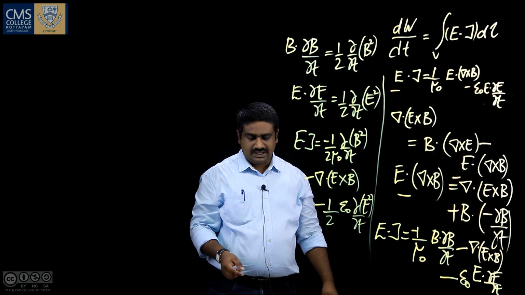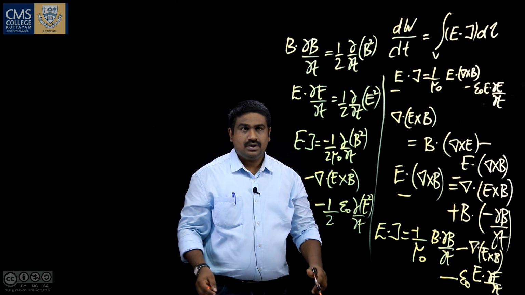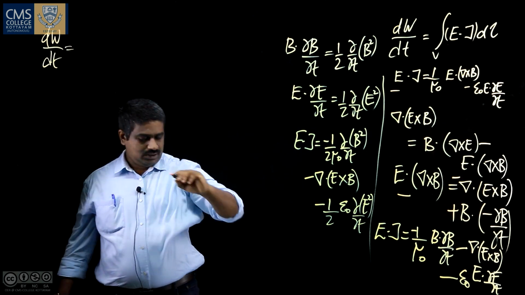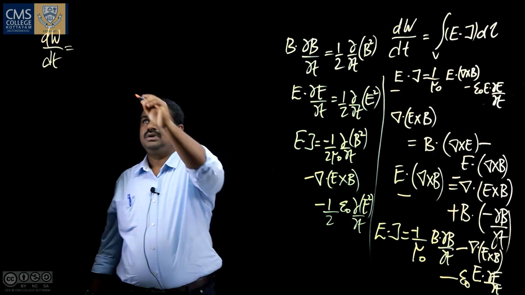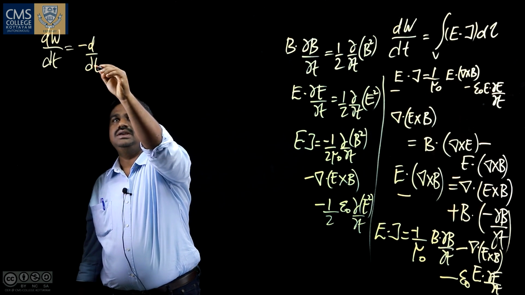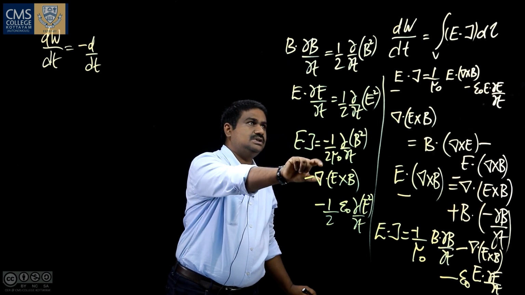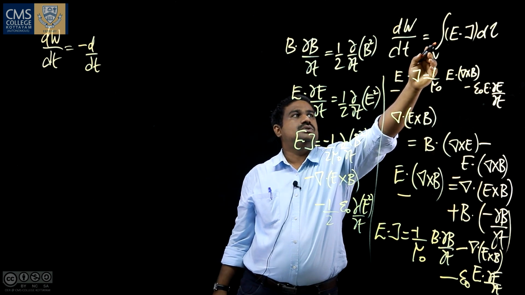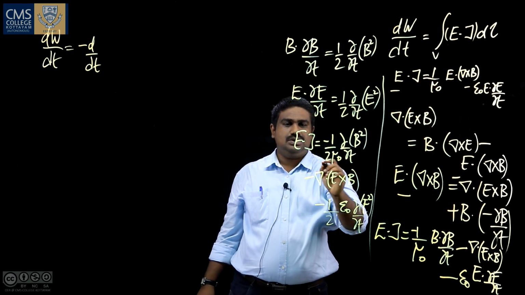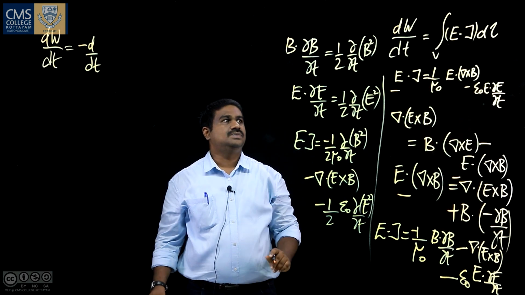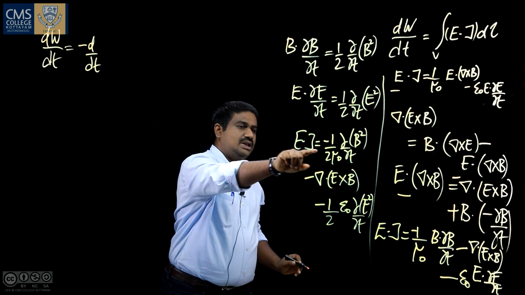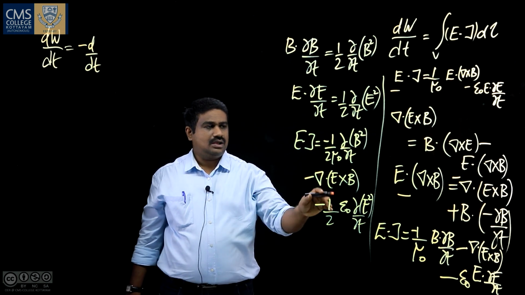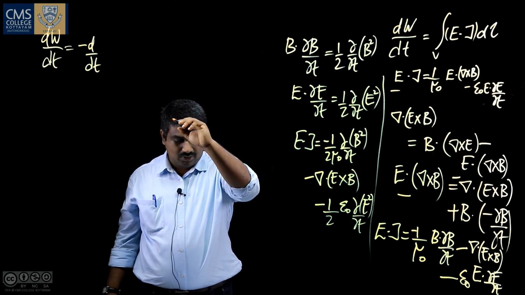So, now we have three terms for E dot j, or we can write dW by dt as minus d by dt of... So, we know that dW by dt is equal to the integral of E dot j d tau, and E dot j is having three terms. So, we have to write it as minus dou by dou t, two terms of minus dou by dou t. We are summing them together, minus dou by dou t of